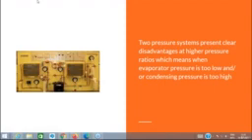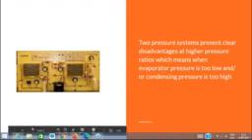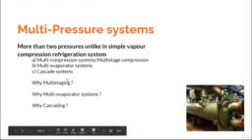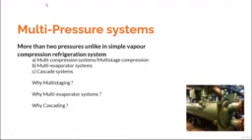Let me go to the next point. When we are saying multi-pressure systems, we need to understand when one should go for multi-staging and when one should use a multi-evaporator system.